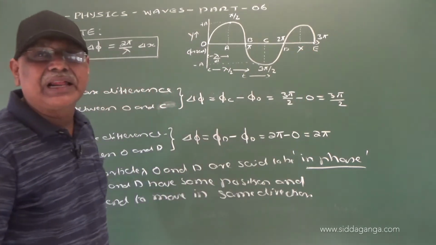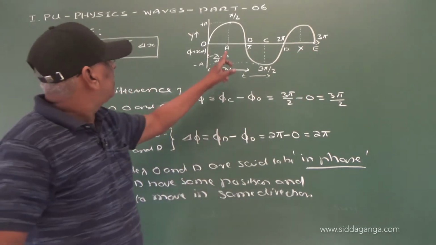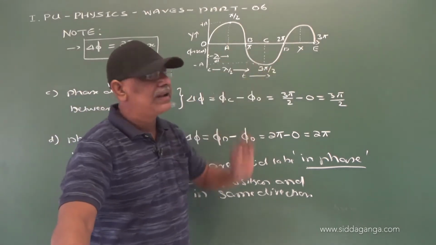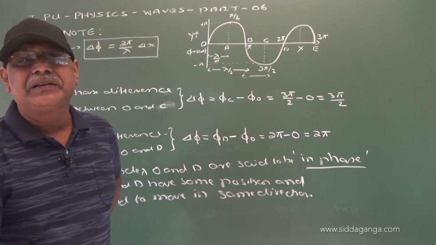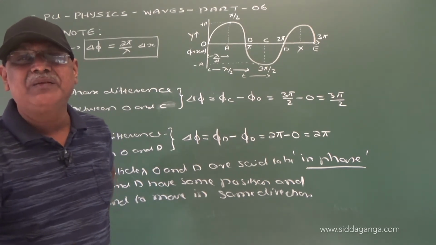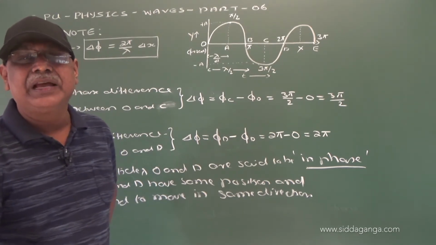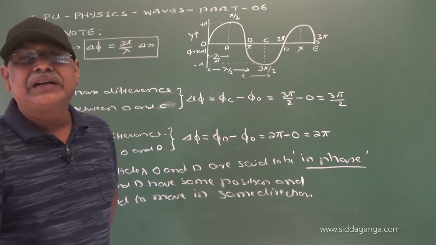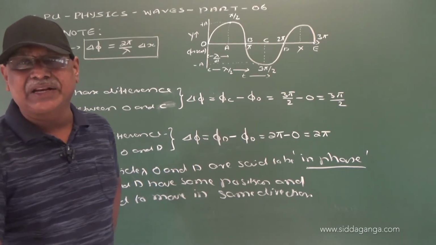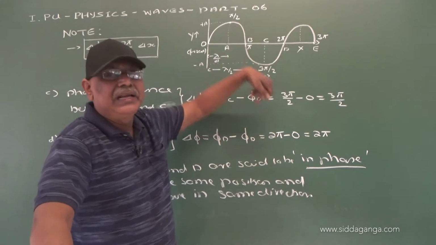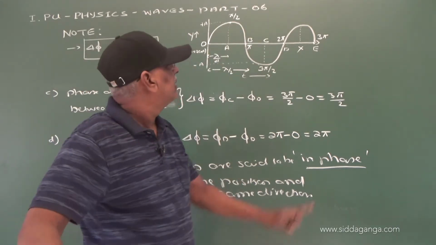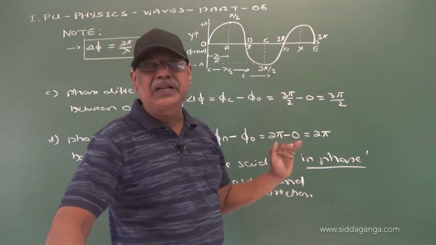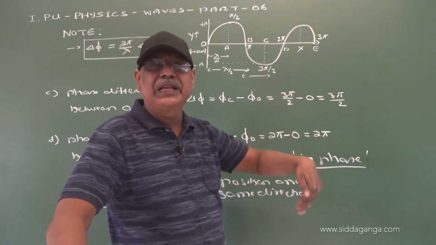There is a particle X. The particle A and the particle X have the same position. That is maximum displacement in positive direction. And they have the tendency to move in the same direction. The next moment particle A starts moving towards the mean position in positive direction. The particle X also tends to move towards the mean position in the same direction.